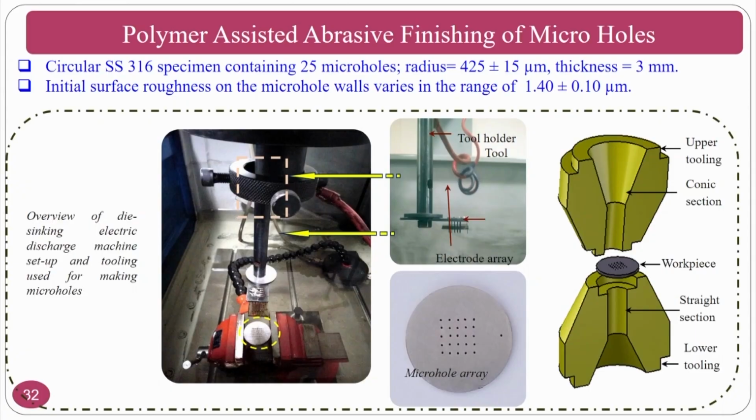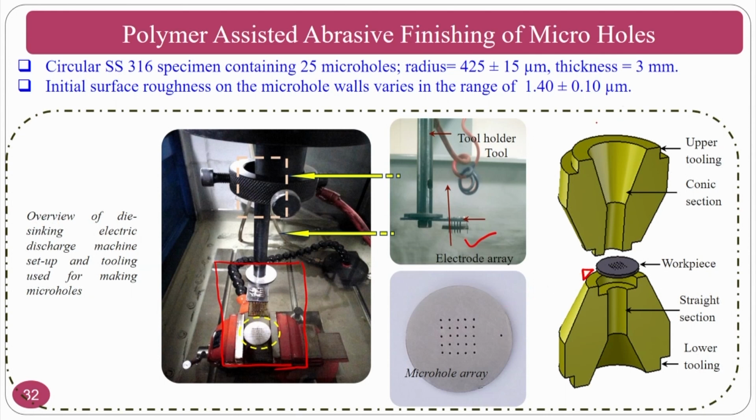The first thing, how we have generated using an EDM process, that you can see is die sinking EDM. An array of micro holes is generated using an array based tool that is clearly visible here. And the second thing: this generated workpiece is placed in the fixture, and this fixture will be placed in the abrasive flow finishing process. Now the reciprocation of the medium takes place in the abrasive flow finishing process.